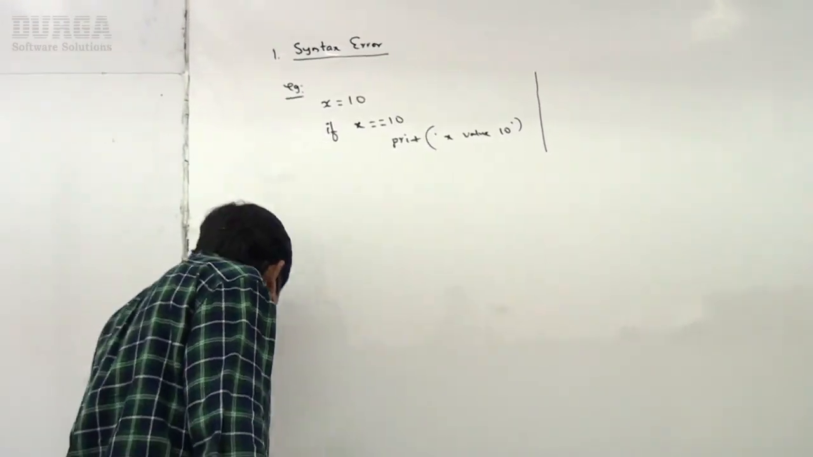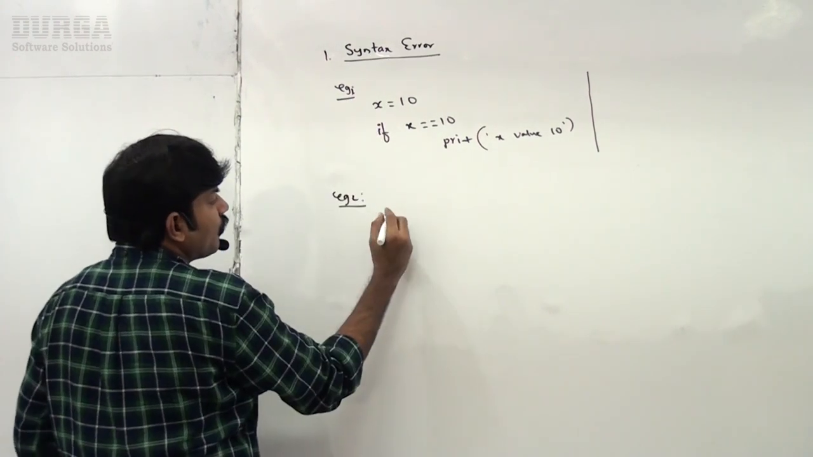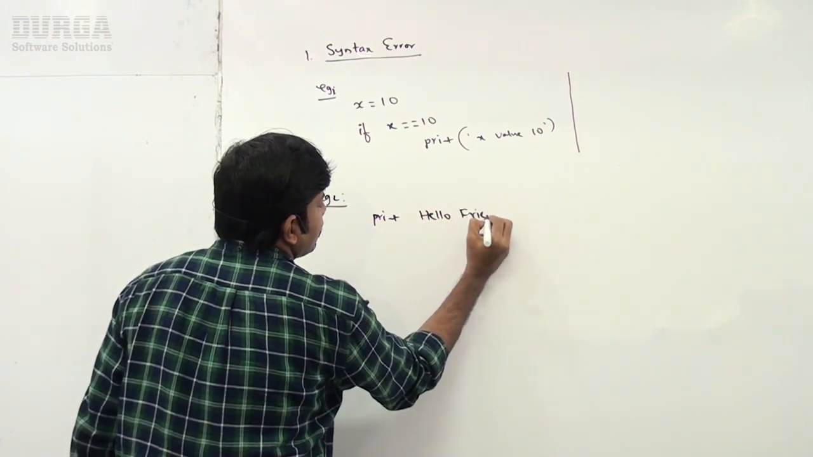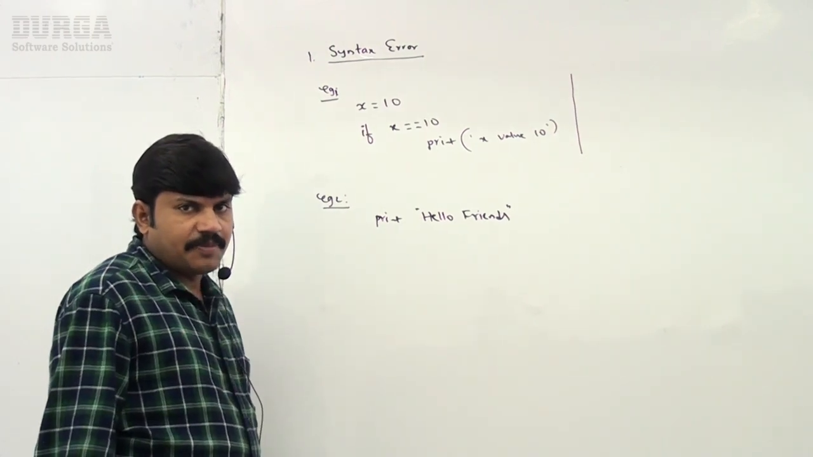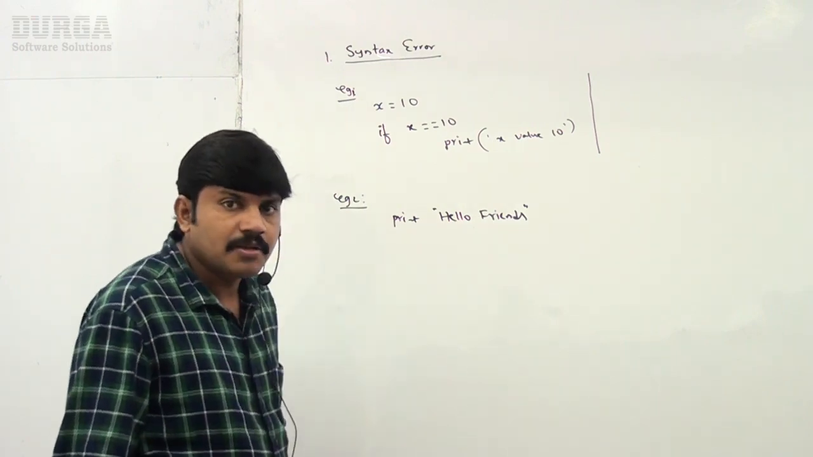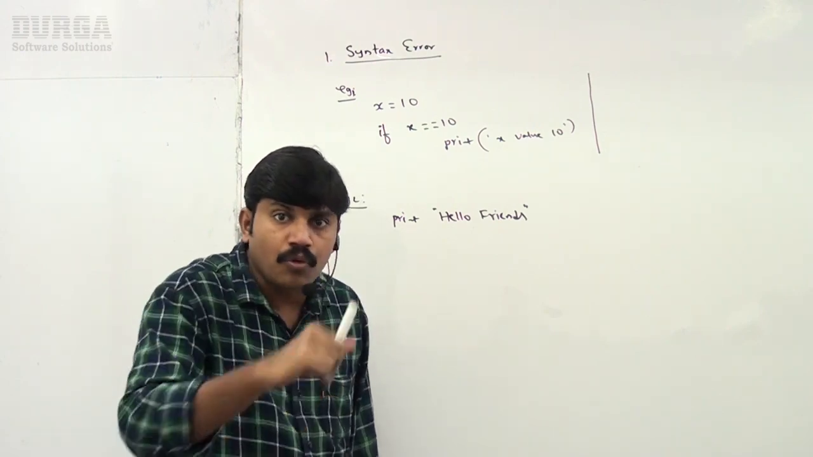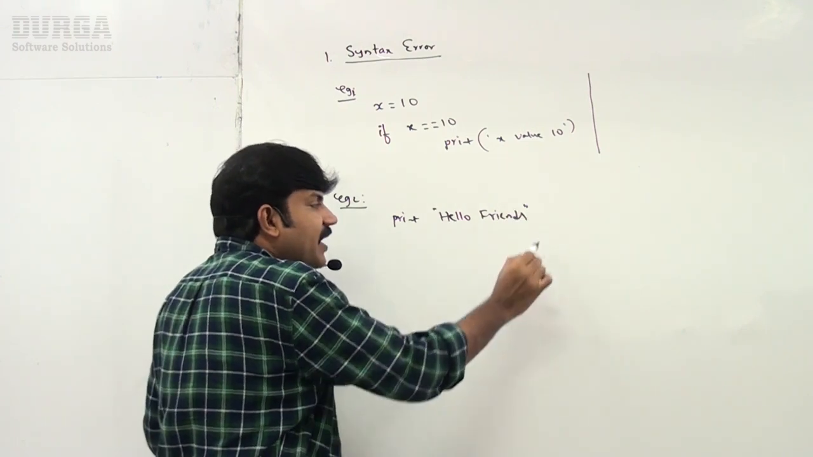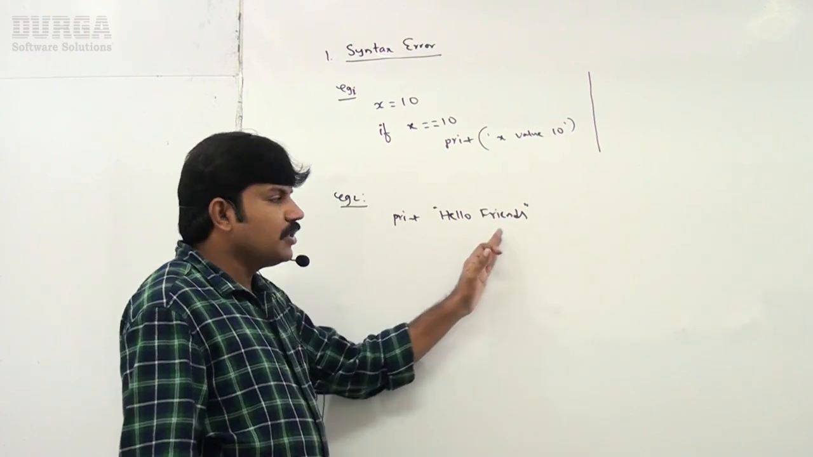If you want another example, just observe carefully, sir. If I go for print hello friends, like this I'm taking. Now I will ask Python virtual machine, can you please run this code? Immediately Python virtual machine is going to tell, sorry, I can't run. There is a syntactical mistake in your code. What is the mistake? For the print statement, parentheses are mandatory. You didn't take parentheses, that's why I can't run this code.